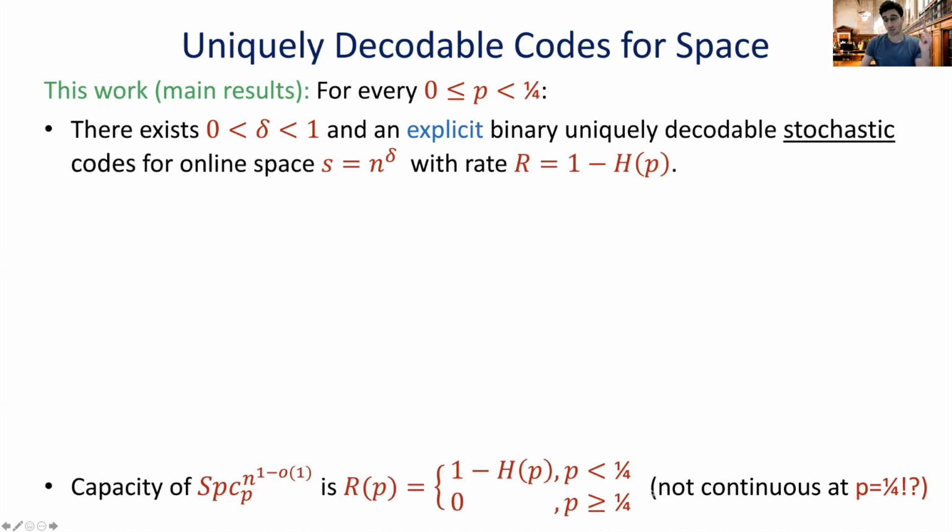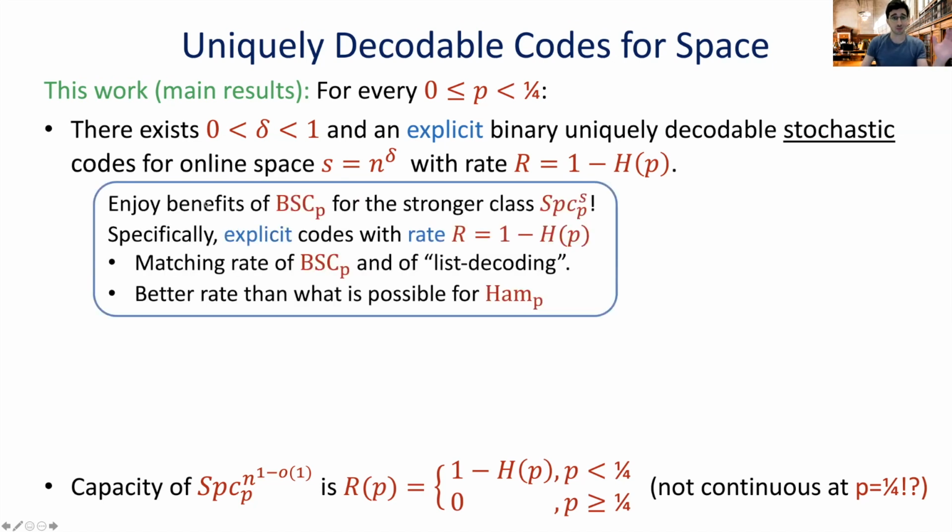Now note that this is very weird, because in a sense this means that the rate isn't continuous at P equals 1/4. This is not usually how it happens. It goes all the way until P equals 1/4, and then whenever P is larger than 1/4, it instantly becomes 0.